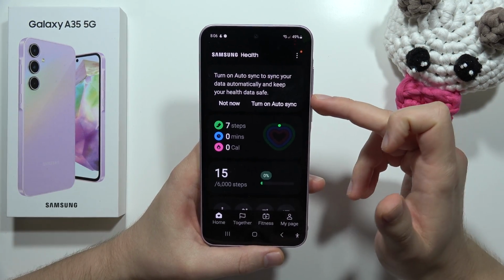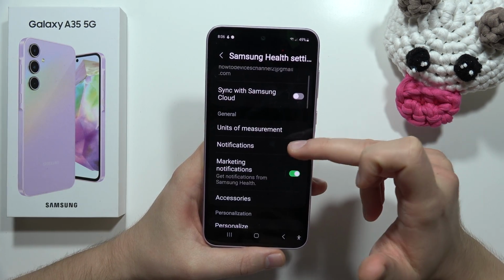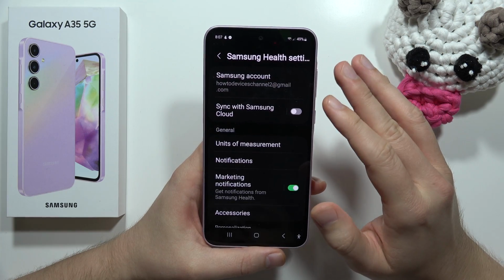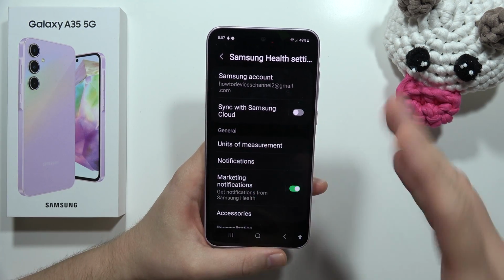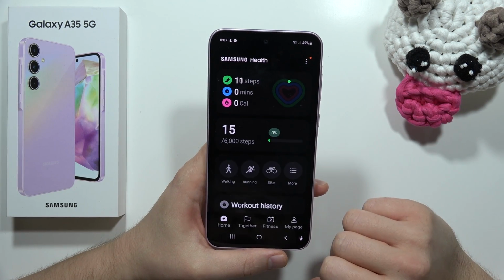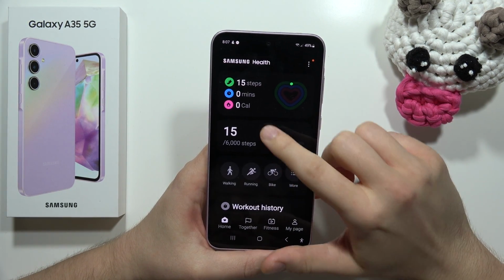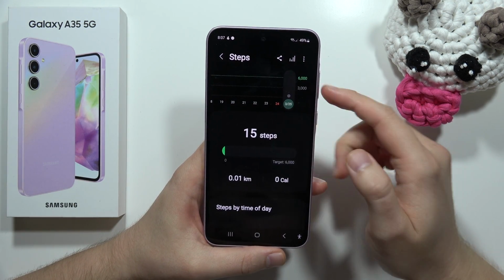Now we can turn on the synchronization, for example, to the Samsung Cloud to get all of your data. I mean, if you move between smartphones in the future, you will still have your old data on this specific account. And now all you have to do is click on this Steps. And as you can see from this, we can find this steps counter.